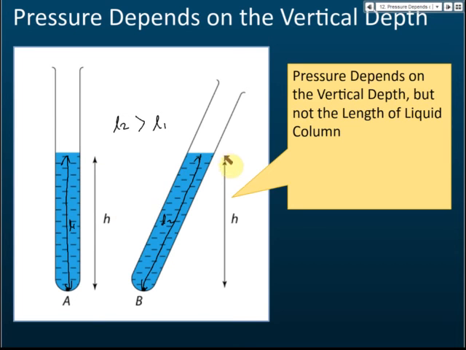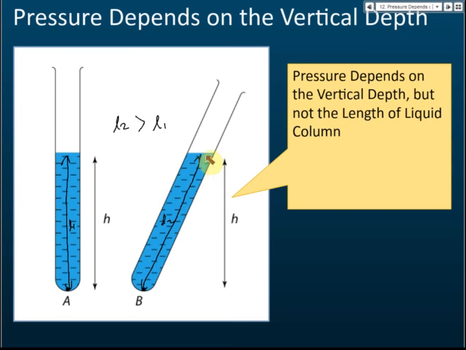The H is the same. H is the vertical depth. So pressure depends on the vertical depth. Even though these two columns of water have different lengths, their pressure at A and B are the same. Pressure at A is equal to the pressure at B because they have the same vertical depth or vertical height.